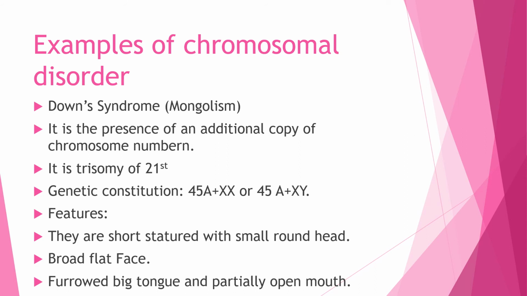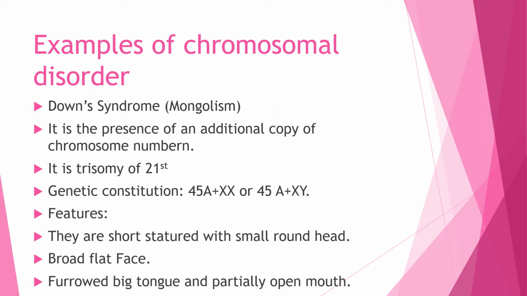We have some examples of chromosomal disorders. First is Down syndrome, that is Mongolism. The child or person looks Mongolian, and here the change occurs in the autosomes, not in the sex chromosomes.